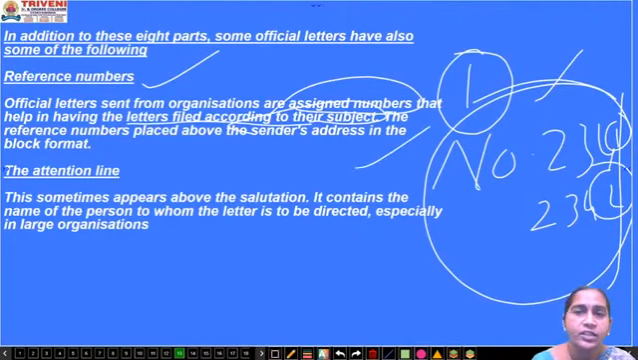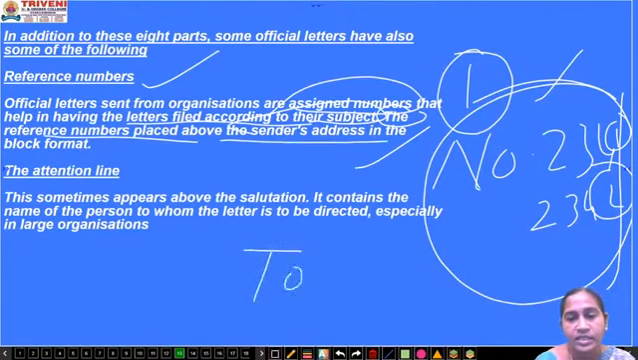Whenever you write an official letter, always take a Xerox of it. Because after some time you may forget what matter you have written. So you just keep a spare copy with you when you give official letters, so that you can also be aware of what you have written in that letter. Next one, the reference number is placed above the addressee's address. Above that you have to write the reference number.